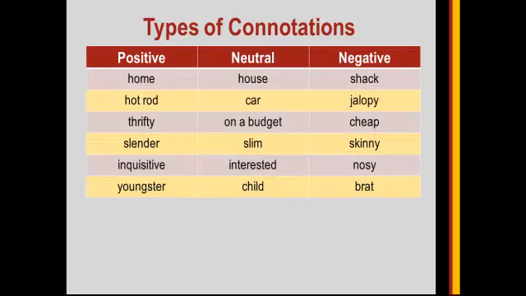Types of connotations. Positive: home, neutral: house, negative: shack. Positive: hot rod, neutral: car, negative: jalopy. Positive: thrifty, neutral: on a budget, negative: cheap.